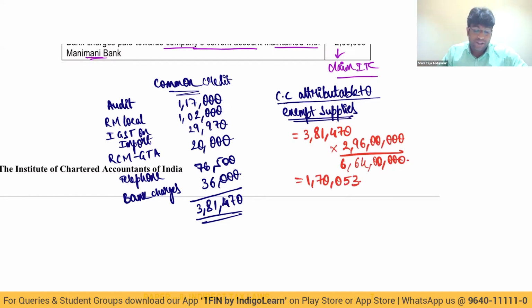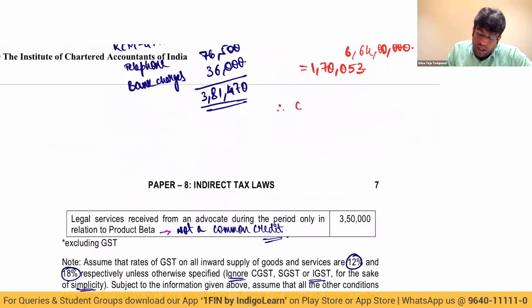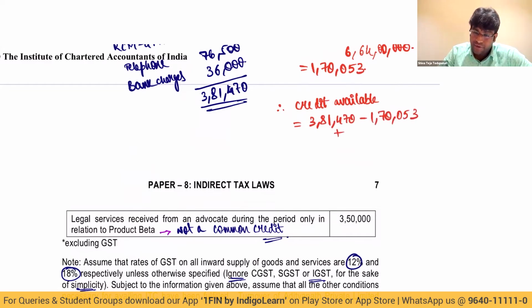Credit attributable to my what supplies, my dear friends? Exempt supply. Therefore, my credit available will be 3,81,470 minus 1,70,053 plus 3,50,000 into 18%. This is because of lawyer service, which is related only towards beta, which they clearly told in the question.